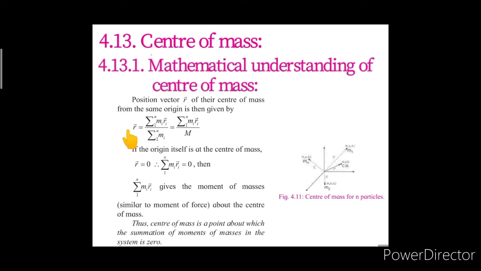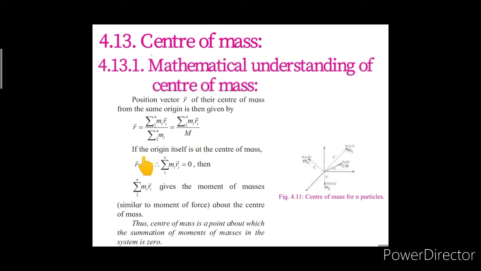So, the mathematical form to write the position vector of the center of mass from the same origin is summation of mi ri vector, where the value of i is from 1 to n, divided by capital M, where capital M denotes the total mass of the system.